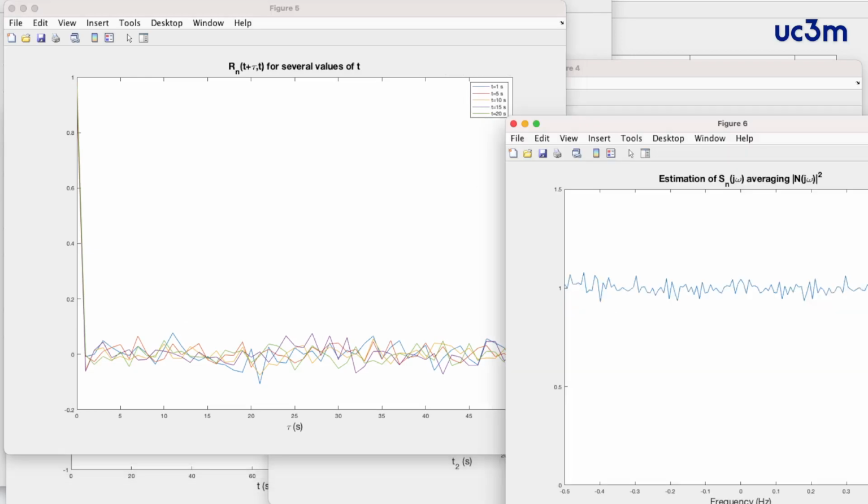The average of the square modulus of the frequency responses of the signals provides us with an estimation of the power spectral density that has a constant value equal to 1.